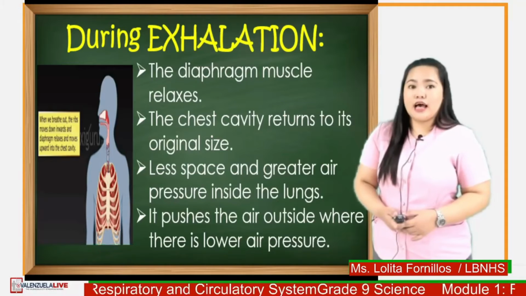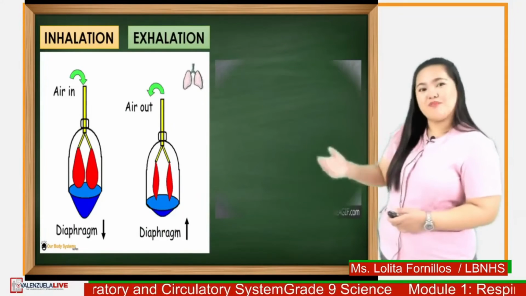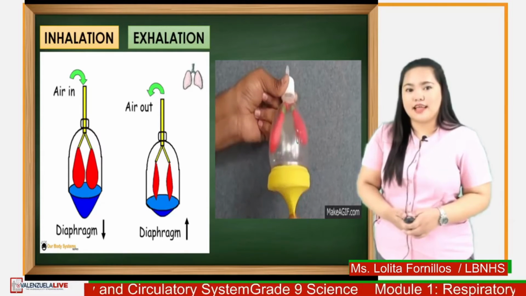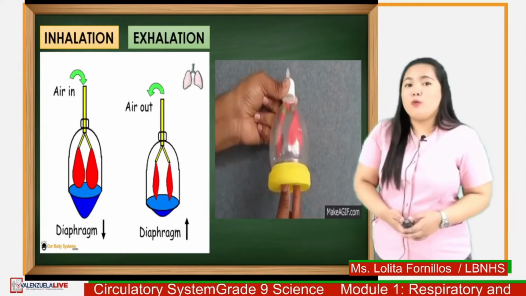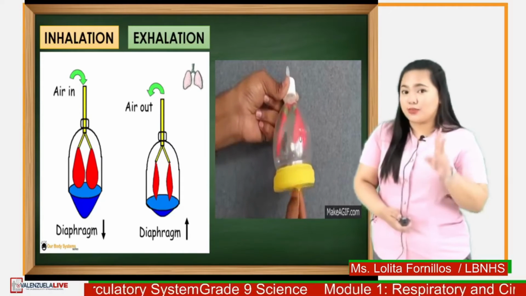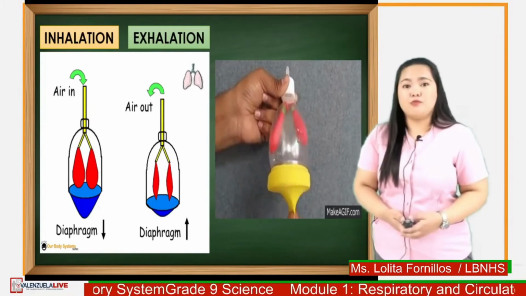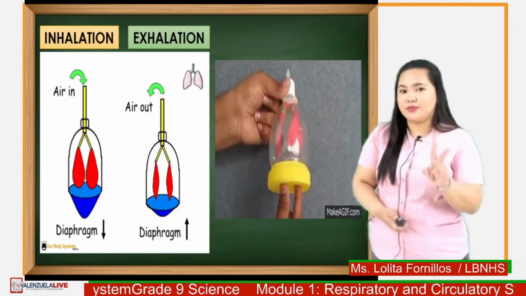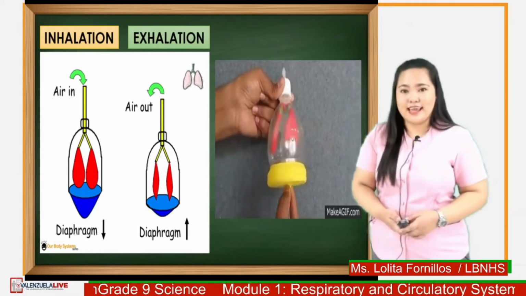To visualize how the diaphragm and the lungs work together, look at this lung model. The stretch balloon under the bottle serves as the diaphragm and the two small balloons are the lungs. When we pull the stretch balloon, the two smaller balloons will be filled with air. Same with the lungs every time we inhale. When we push the balloon to its original place, the two smaller balloons will be deflated. Same with our lungs when we exhale.